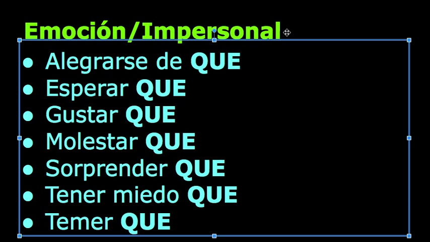Molestar, you could say something bothers me that. Sorprender, it surprises me, it surprises her, it surprises us that. Tener miedo, to have fear that. Okay? And then temer and tener miedo are basically the same.